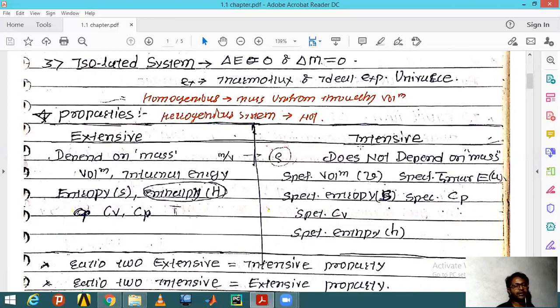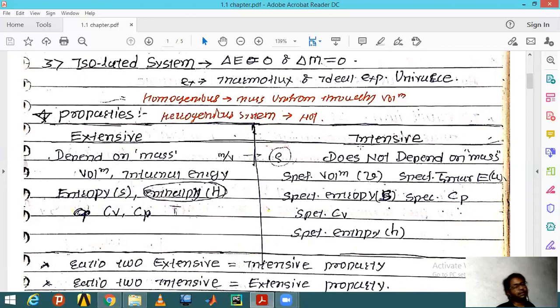Mass also varies: 2 kg of sugar, 5 kg of sugar. Entropy and enthalpy also vary, because entropy varies with the quantity.